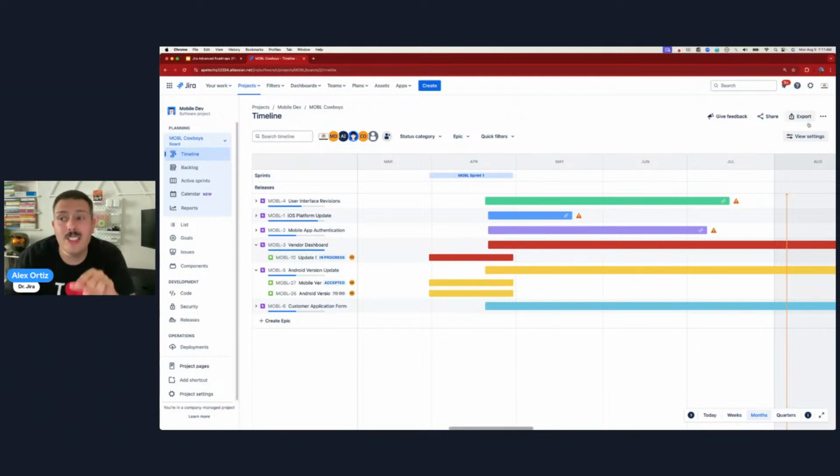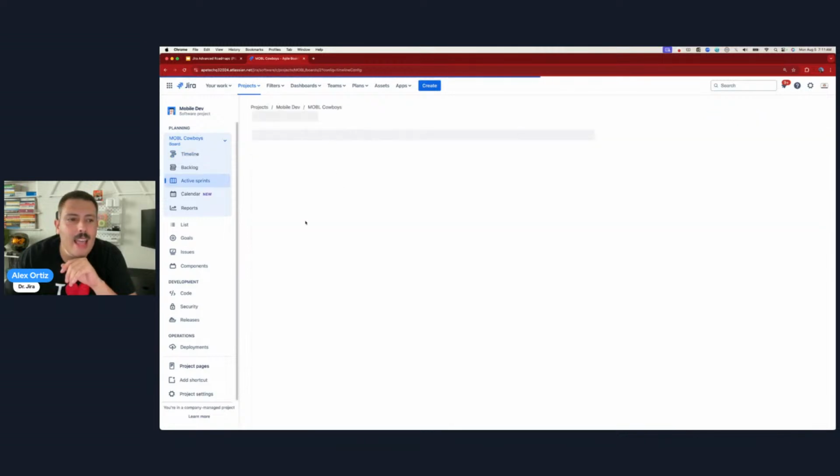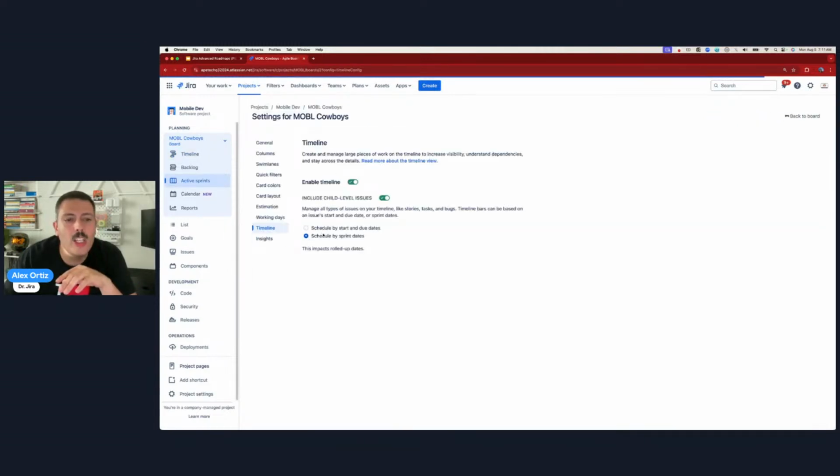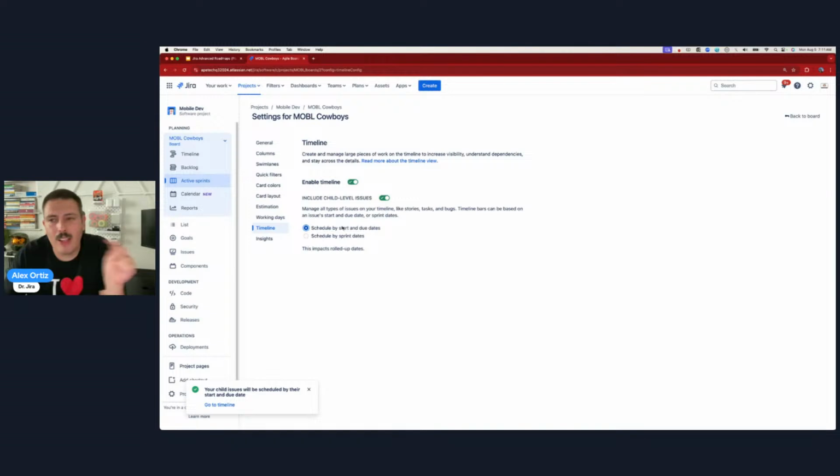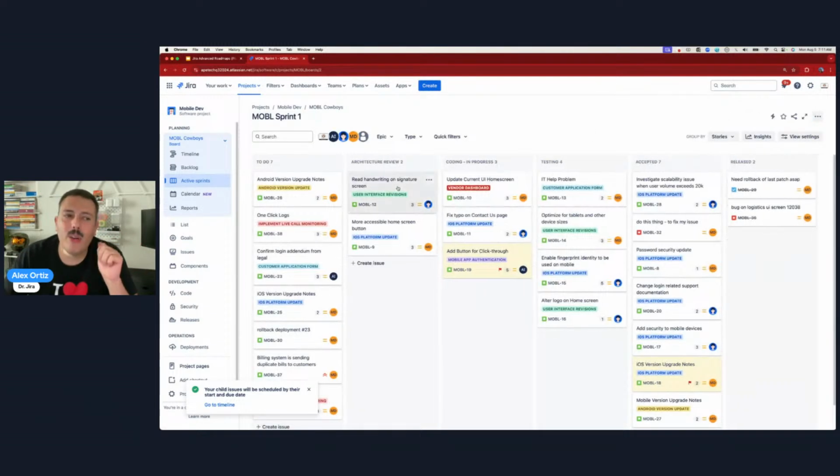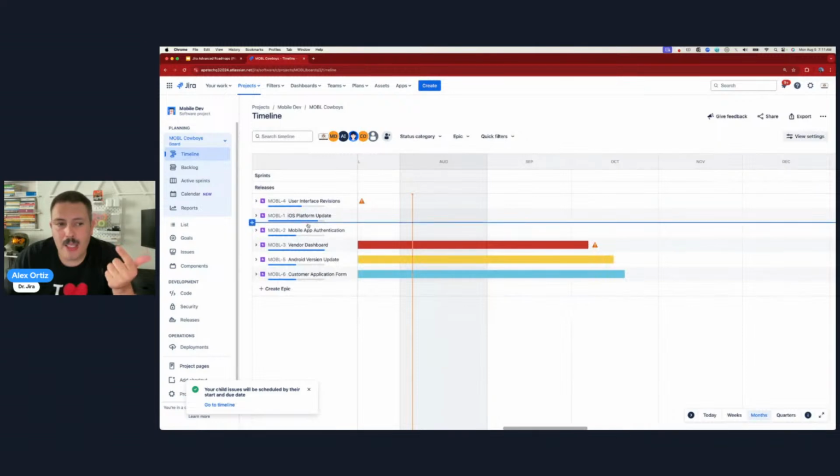But there is a setting. You can click up here on configure timeline, and there is a date setting over here where you can change it so that you can schedule your own start and due dates instead of the sprint dates, and then you have a lot of flexibility with those dates. But again, it's still very limited. We can only do the stories, we can only do the epics, and we can only see stories and epics, and then the timeline breaks completely.